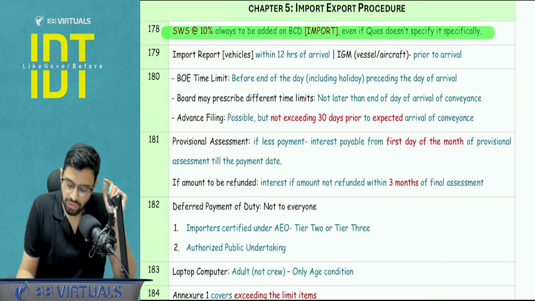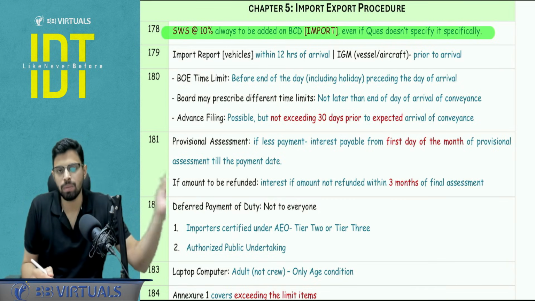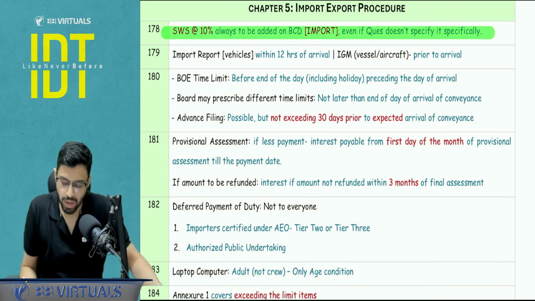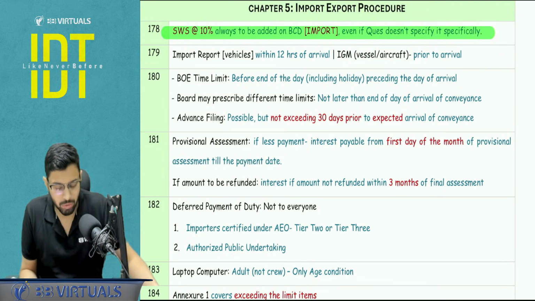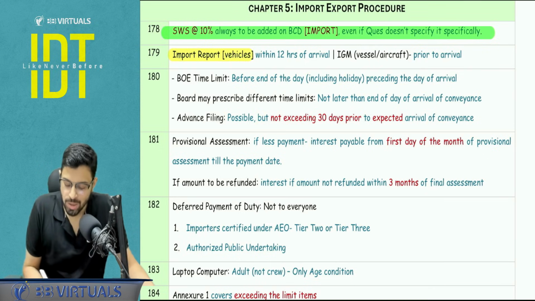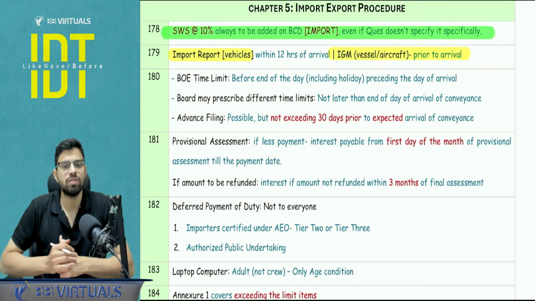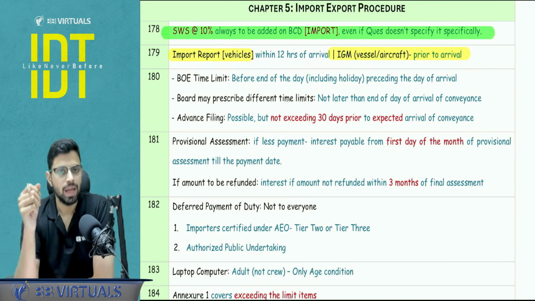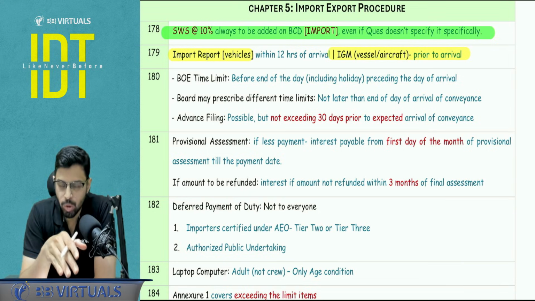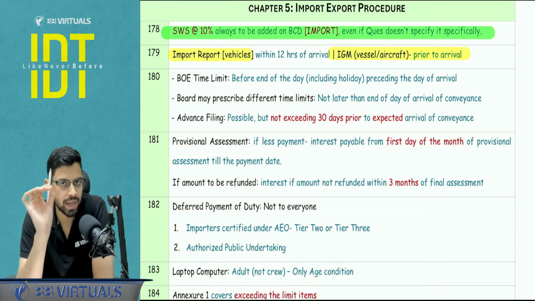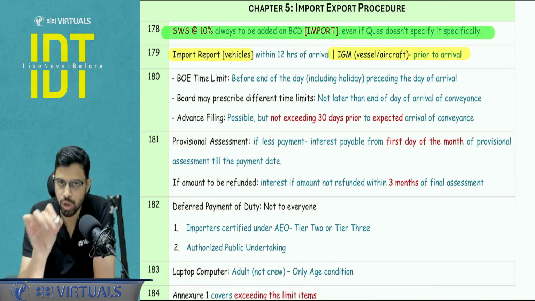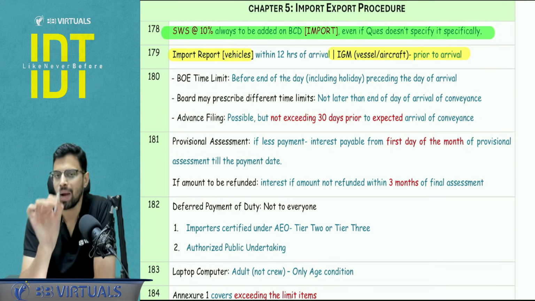Now certain document filing. Obviously this was asked in the September paper, so I don't think they would be asking this again, but we never know. In case of import, one of the primary documents to be filed is, in case of vehicle, an import report filed within 12 hours of arrival, and in case of vessel or aircraft, it is IGM, import general manifest or import manifest, prior to arrival.